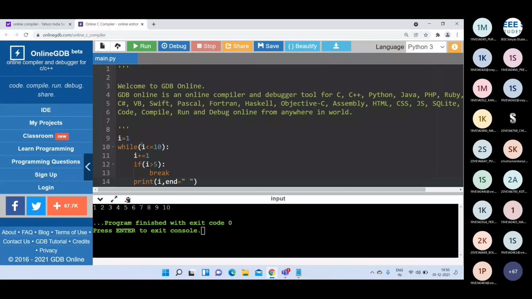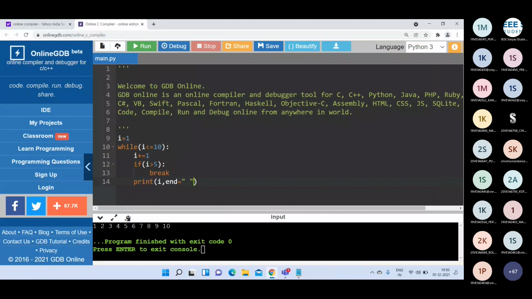If I write the code like this, what happens is first the i value becomes 1, then followed by the condition 1 <= 10. The condition is true here. Then the i value becomes 2. Then 2 > 5 is false, so we print the i value.